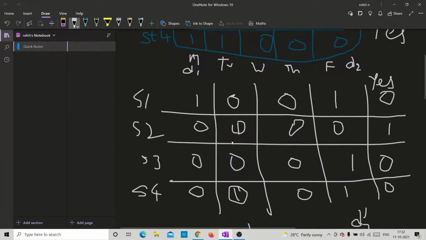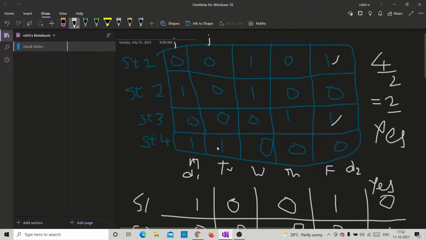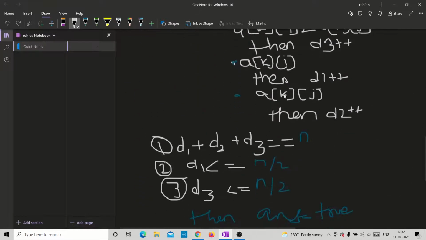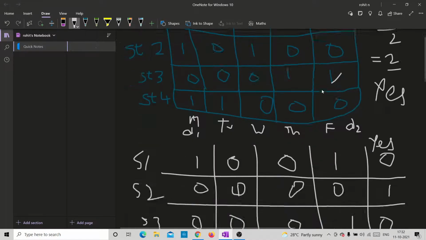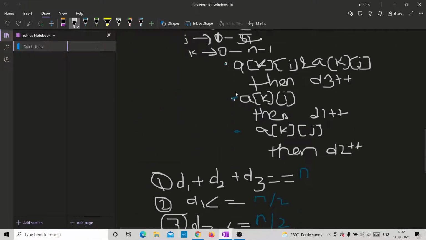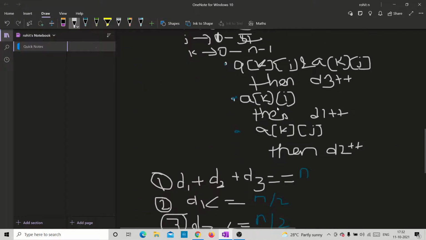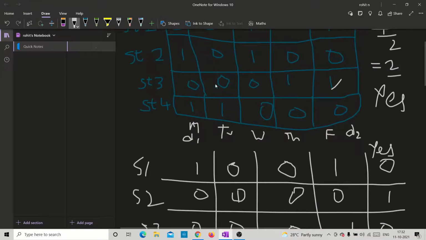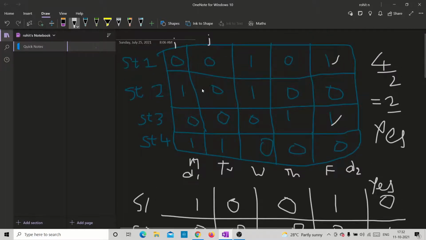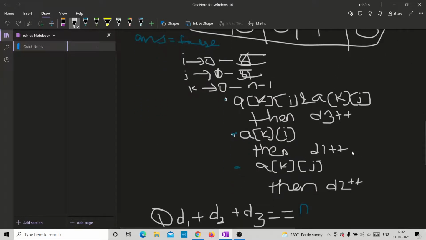It checks that this person can take a class on both the days, so we add to it. If this is not the case, then we just take A[k][i] only. If it is available for only one day, then we do d1 plus plus. d1 is a variable, and d2 is a variable as well. If it is available for the other day, then we do d2 plus plus.